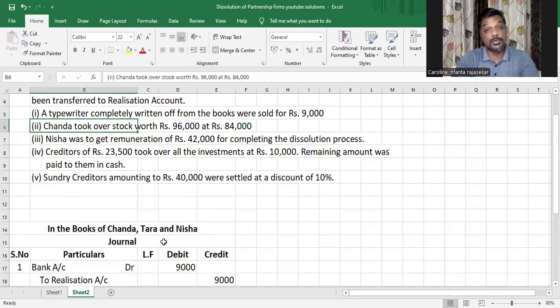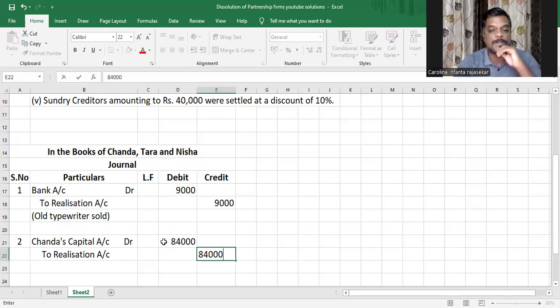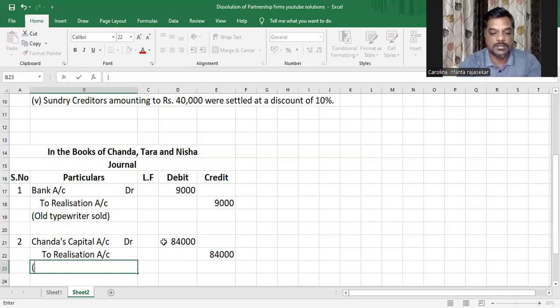Now, what amount are we supposed to take? Are we supposed to take 96,000 or 84,000? It's very simple, my dear children. It's 84,000. Understood or not? We're only bothered about the realized value. So it is 84,000. Stock taken over by Chanda.